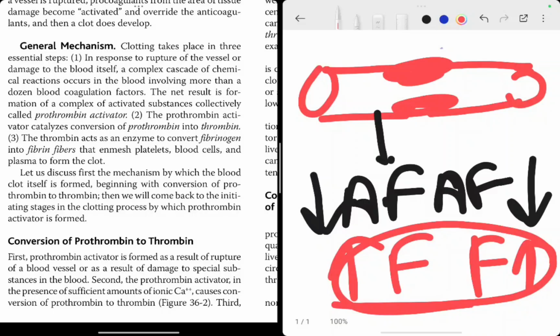The net result of all this is formation of a complex of activated substances collectively called prothrombin activator. The second step: the prothrombin activator catalyzes the conversion of prothrombin into thrombin. The third step: the thrombin acts as an enzyme to convert fibrinogen into fibrin that enmeshes the platelets, blood cells, and plasma to form the clot.